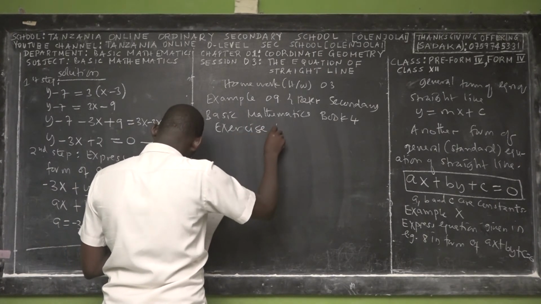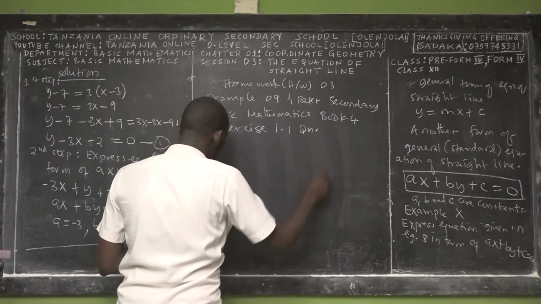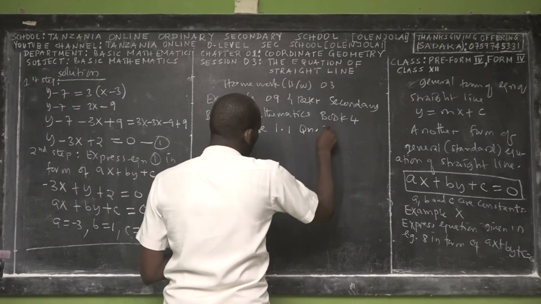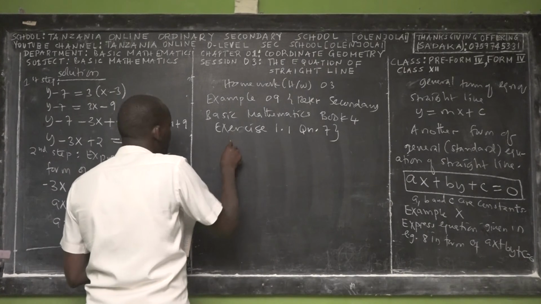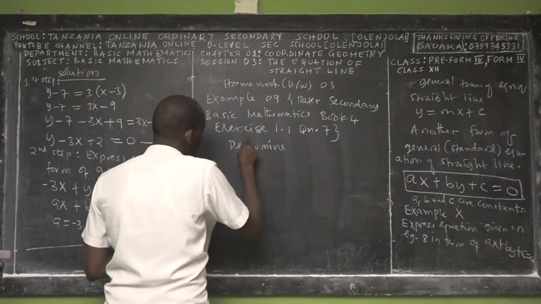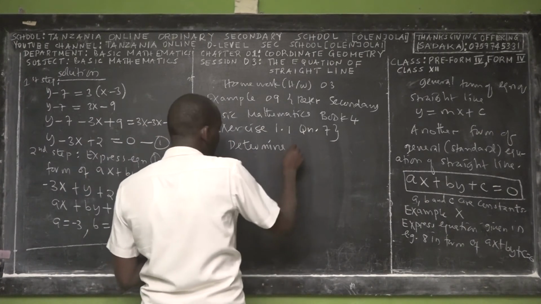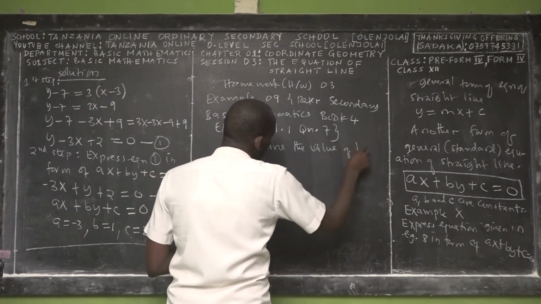In exercise 121, question number 7. You have to try to do this question and submit your homework in the comment section so that you can review your work. Determine the value of k.